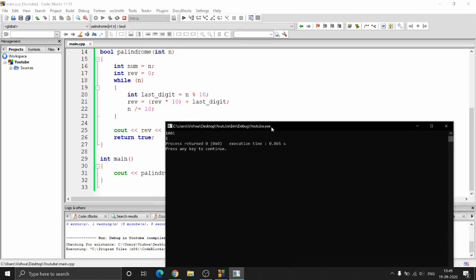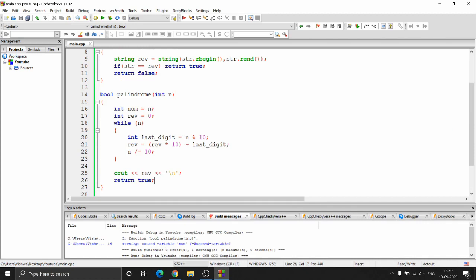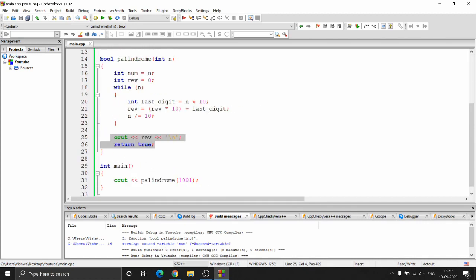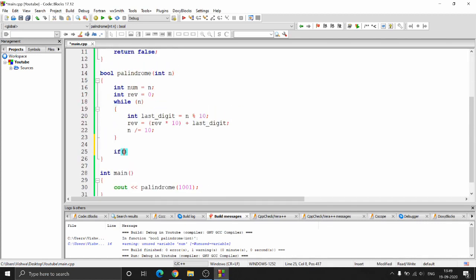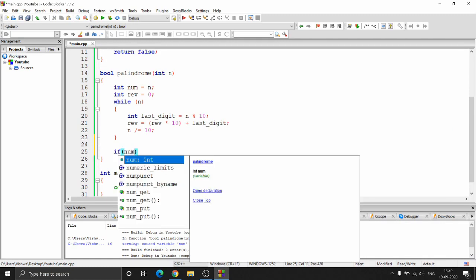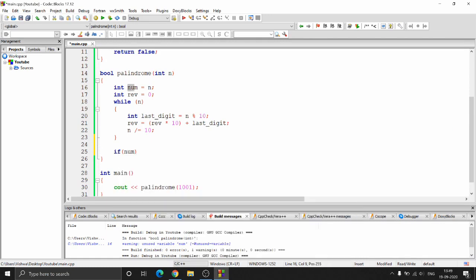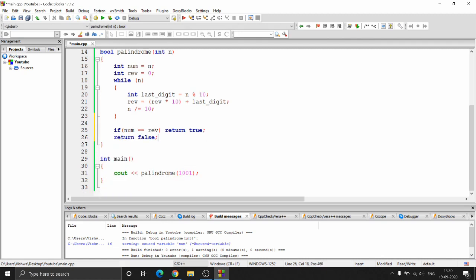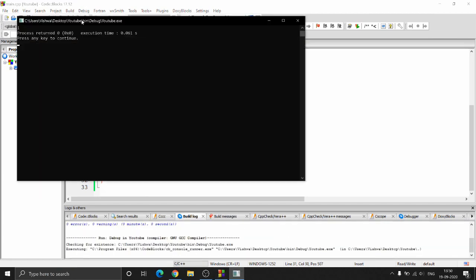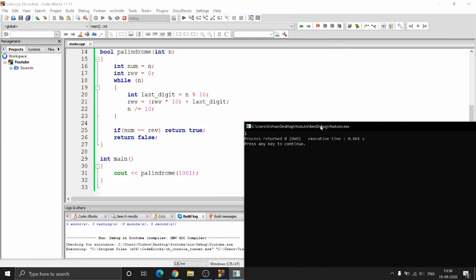Now that we have the reverse, it's pretty straightforward, just like this one, right? You can just check if the number which we saved, this one, is equal to the reverse number, then it's a palindrome, so return true, else return false. Even if you write else, it doesn't matter, because if this is true, it will directly return. So I'm skipping the else part and just return false over here, and this should do it. Now if you run this program, what you have is a palindrome checker for both strings and integers.